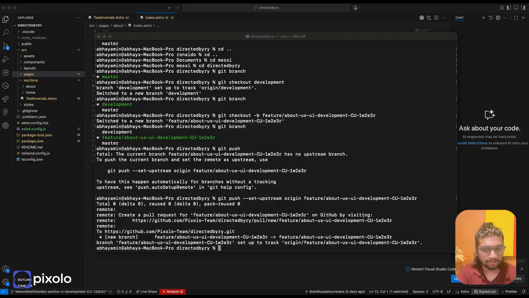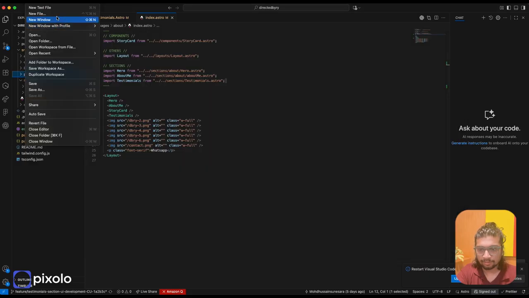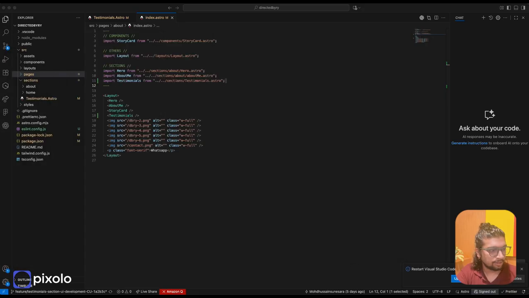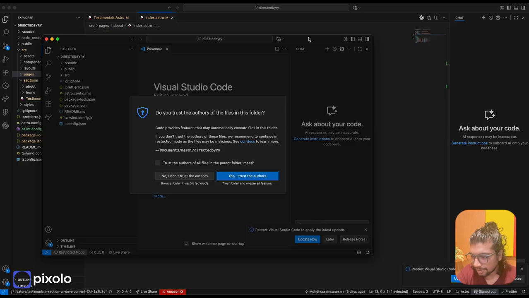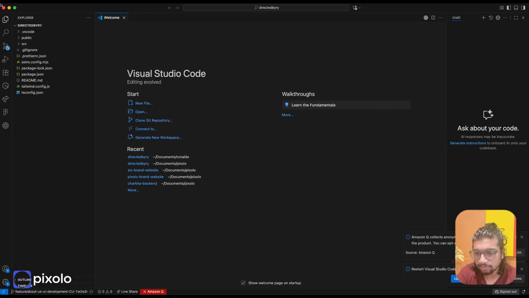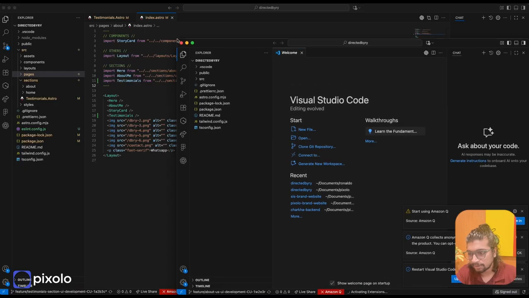Let me open the project. Let me open a new window and I get Messi's project over here. Okay. So this VS Code, this smaller VS Code belongs to Messi, and this belongs to Ronaldo.